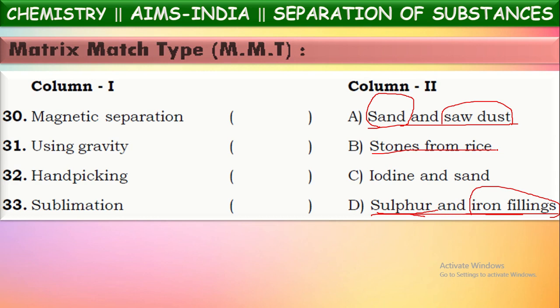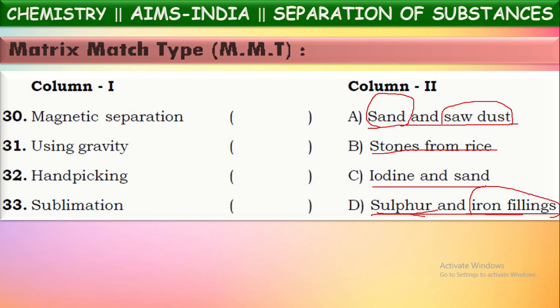For example, iodine, camphor, naphthalene, ammonium chloride: these substances on heating convert directly from solid state to gaseous state without coming into liquid state. Now here they mentioned iodine and sand, isn't it? So if you heat this mixture, we know sand won't be vaporized. It will remain in the solid form even though you heat it.